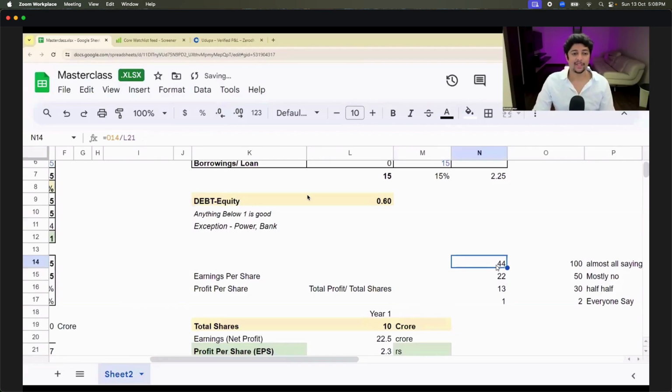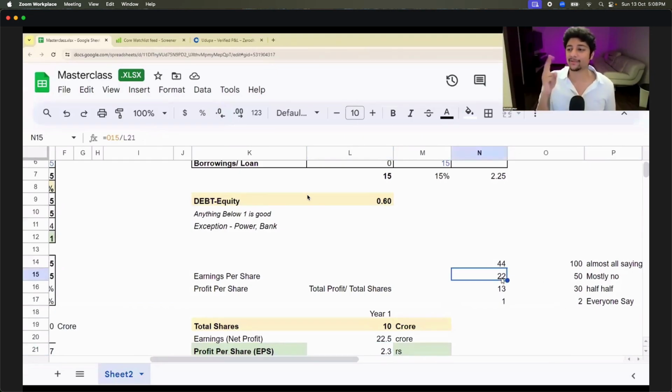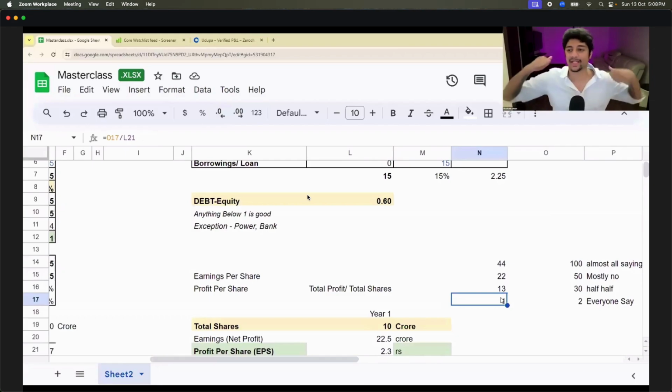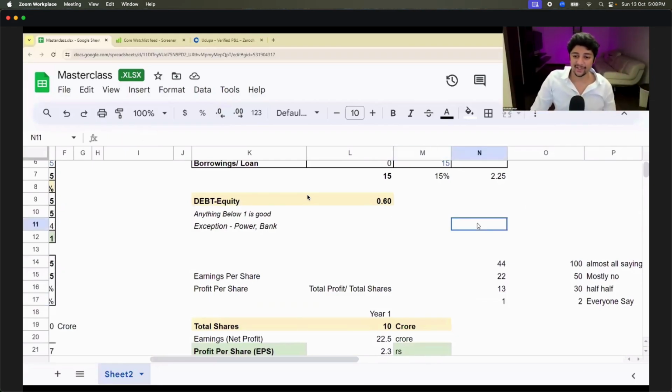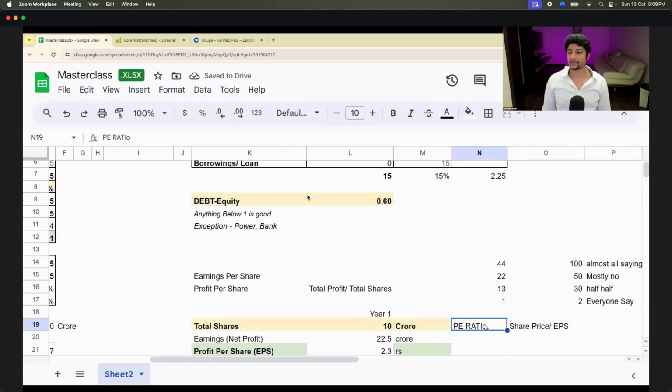PE ratio, 44 times. So basically, when I told you, guys, pay me 44 times more than my EPS, you said no. When I told you pay me 22 times more than my EPS, you said no. When I told you pay me 30 times more than my EPS, you said no. And when I asked you one time more than my EPS, you said yes. What is PE ratio's formula? Very interesting. PE ratio is nothing but price, which is the share price, the price I asked you to buy my share at, divided by profit per share, or EPS. That's it.